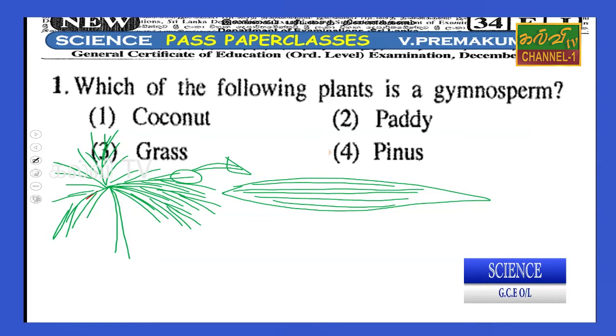Not only that, the root system is a fibrous root, with no branches.